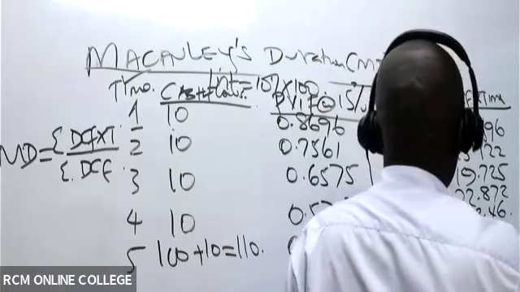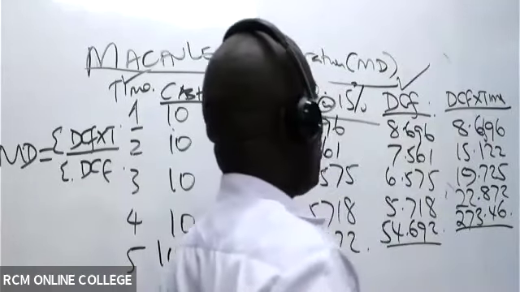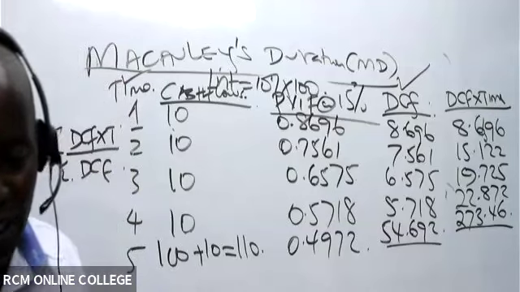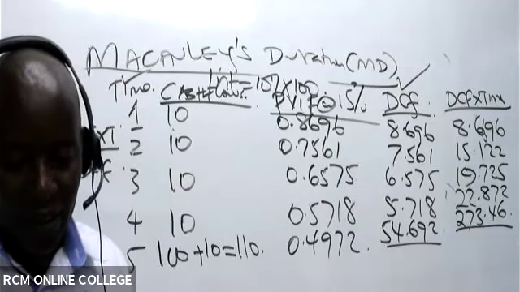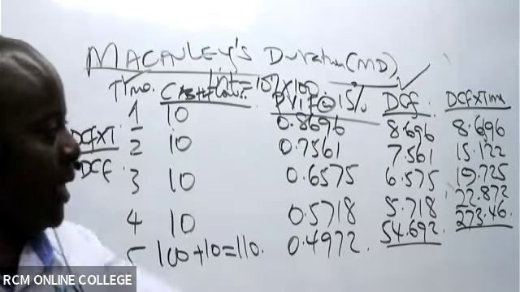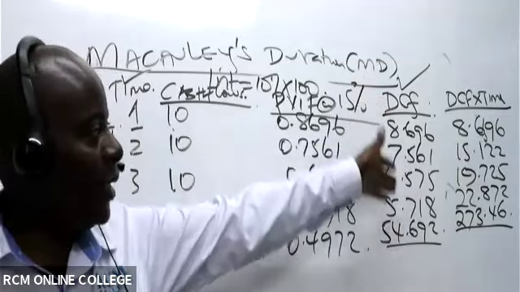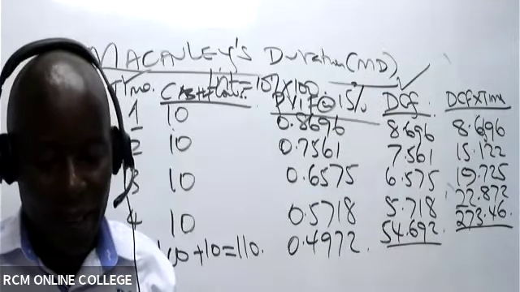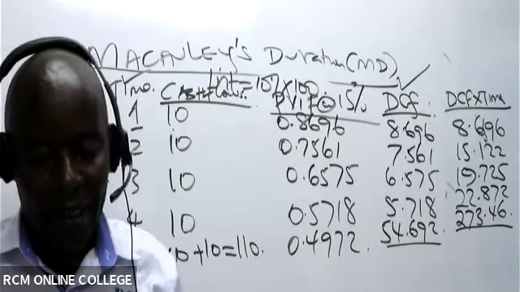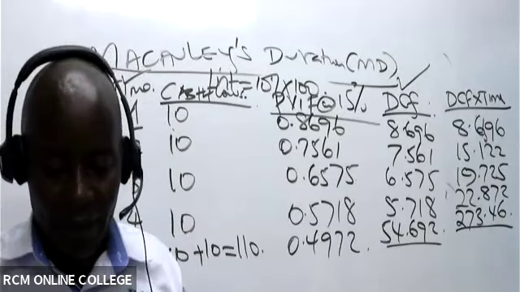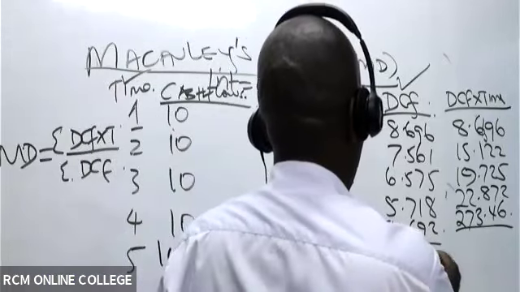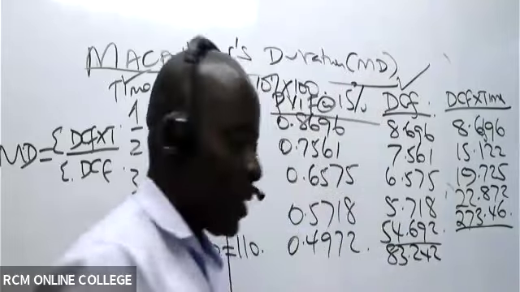Then come and give me these totals. Give me the totals of DCF and the totals of DCF times time. You are adding, right? Let's add the DCF first. The DCF total is 83.242.